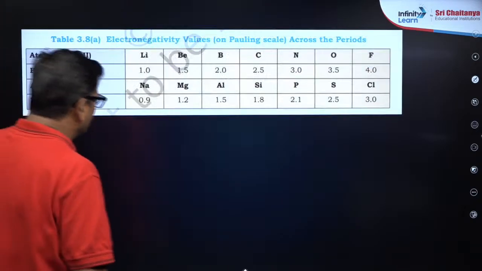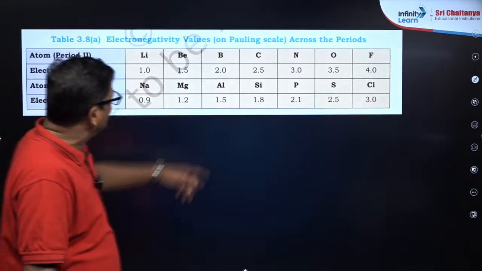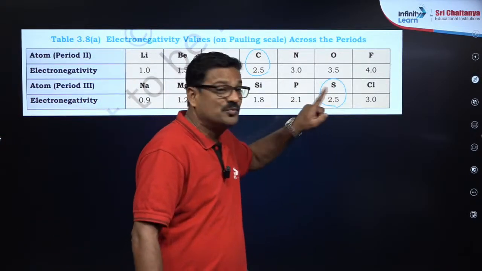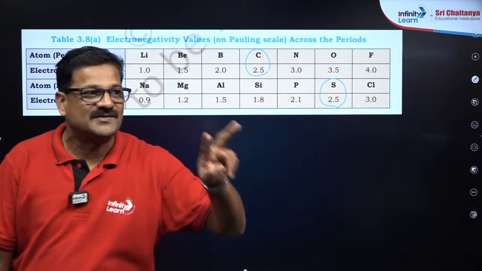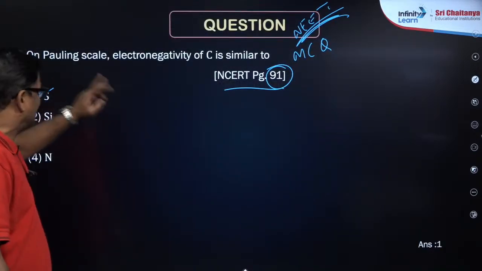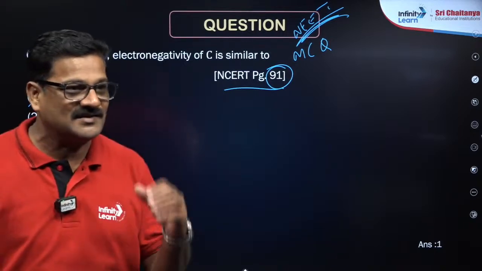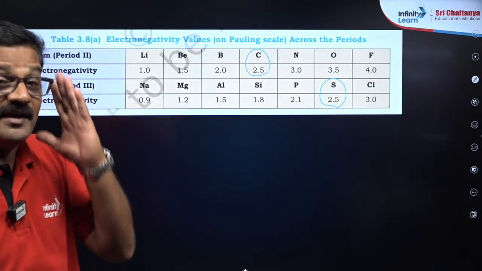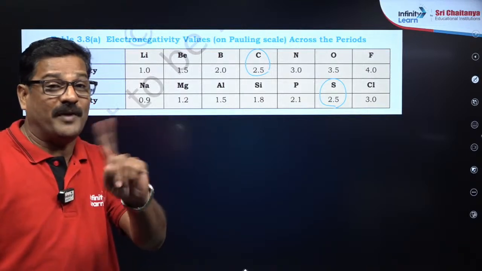Richa, it's correct. Carbon is 2.5 and sulfur is 2.5. So these two values are similar, so sulfur is the answer. Analyze the tabular forms, don't learn them by heart.